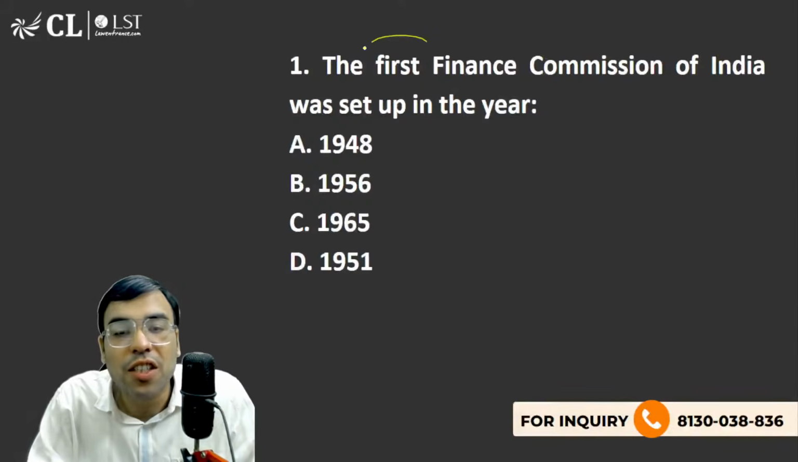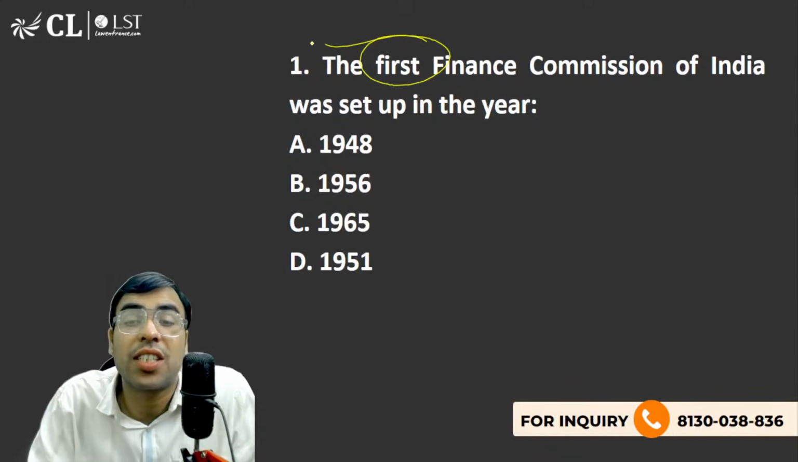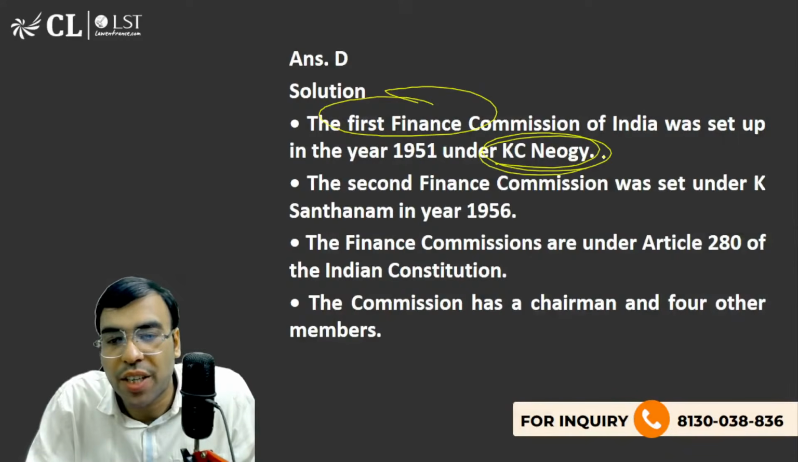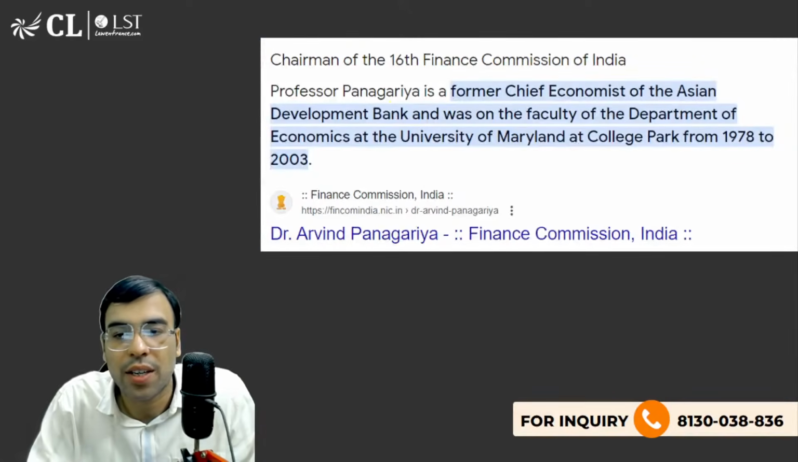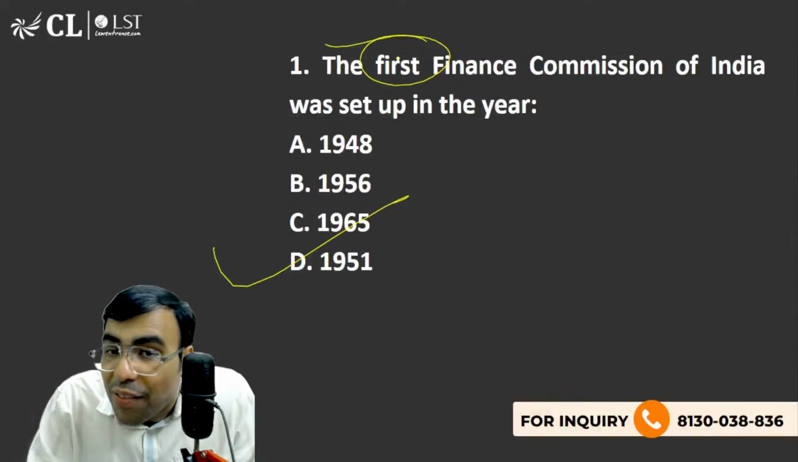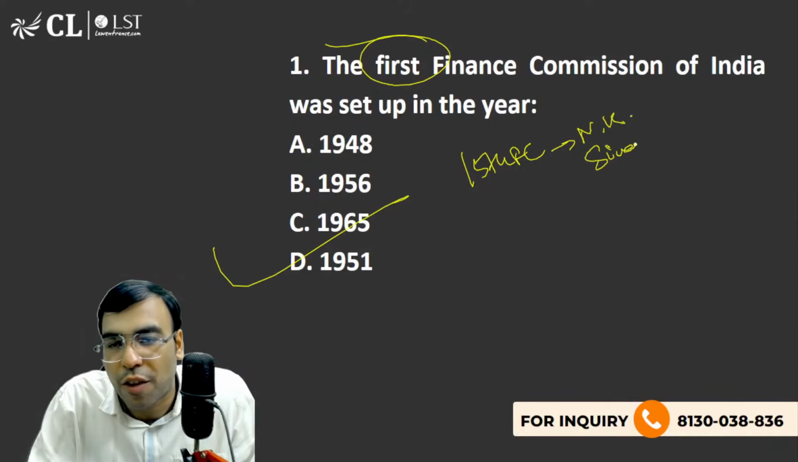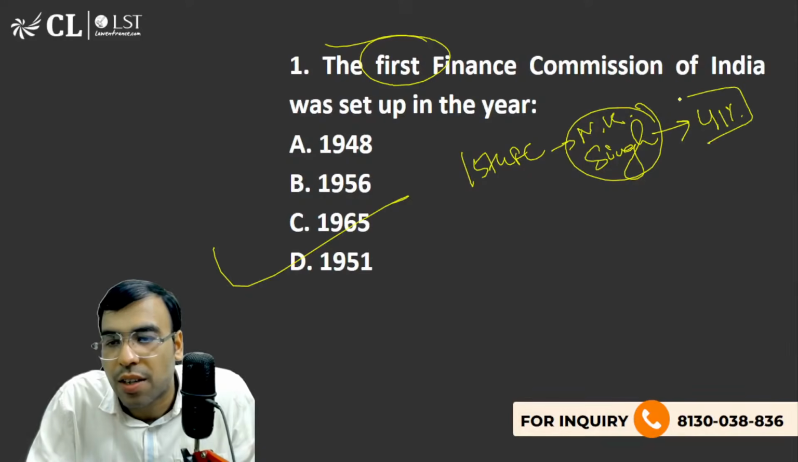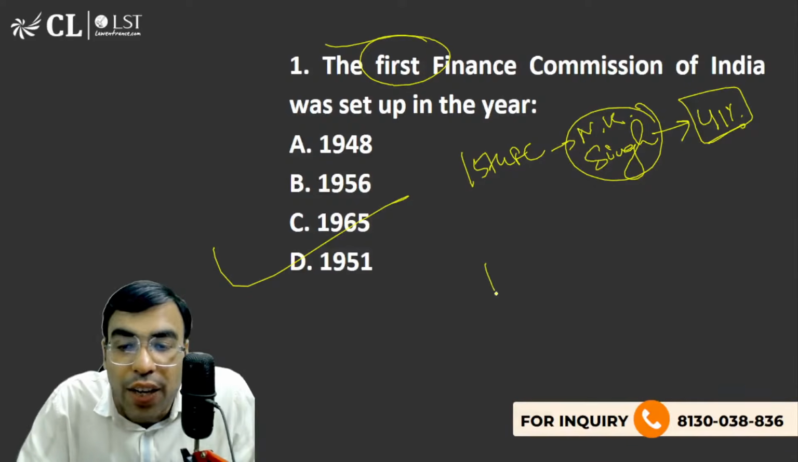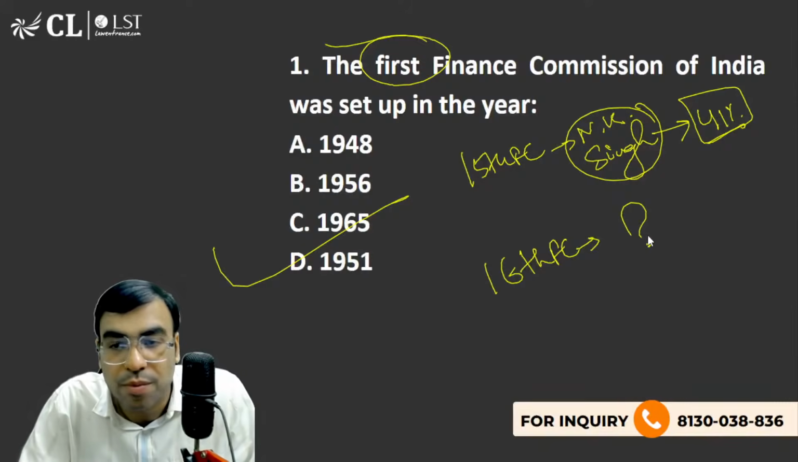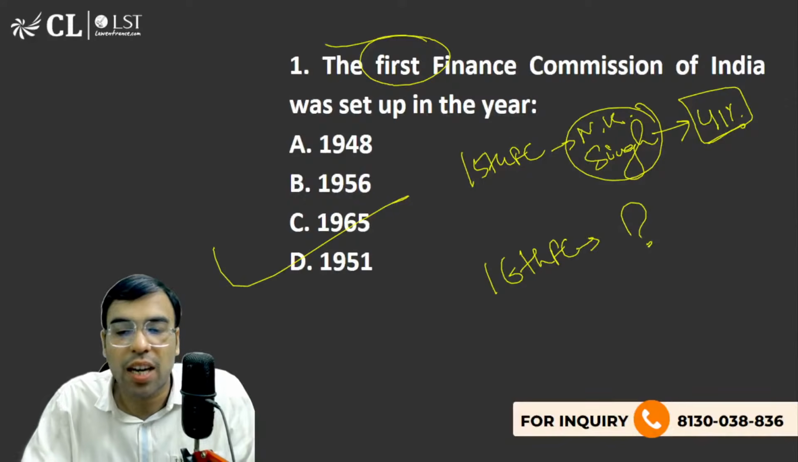Now the question is, the first Finance Commission was set up when and who was the chairman of that? So the answer is D, 1951, under Mr. K. C. Neogy. That is what you should be knowing. Now again one more question. The 15th Finance Commission has already recommended. It was led by Mr. N.K. Singh, former IAS from Bihar cadre, and it recommended 41% tax devolution. Now we are having the 16th Finance Commission that has been set up, and you have to tell me who is the chairman of that. If you know the answer, I'll be very happy to know.